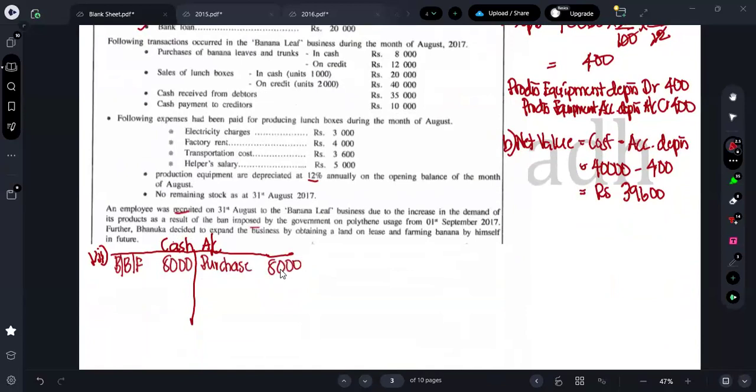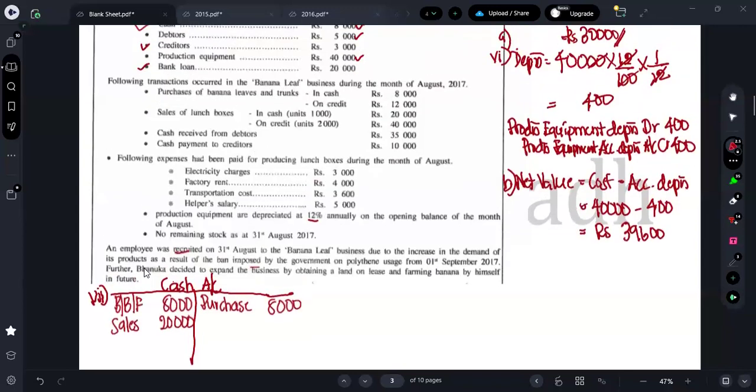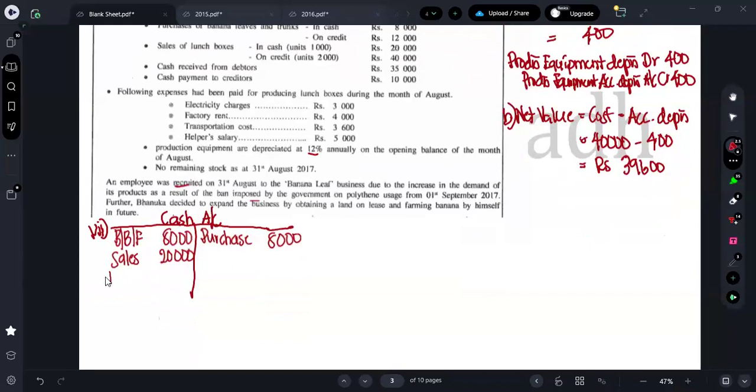Next purchase is on credit, therefore we don't want to take it. Next one, we have what? Sales of lunchbox in cash 20,000. So here we can say it as a cash inflow. So here you can put sales 20,000. What else do we have? Received cash from Data 35,000. So from Data we have received how much?